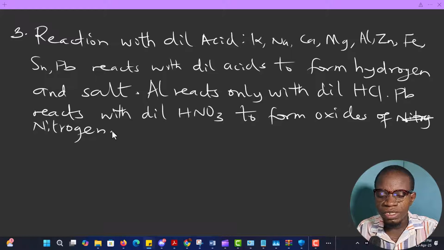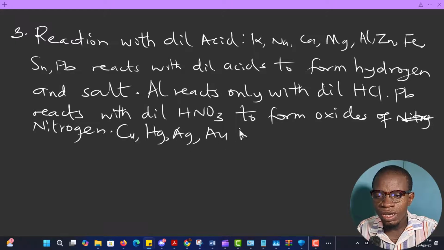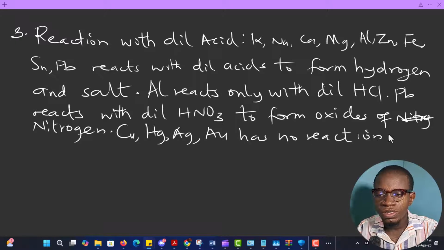Then the remaining elements such as copper, mercury, silver, and gold have no reaction with dilute acid. So that's it.